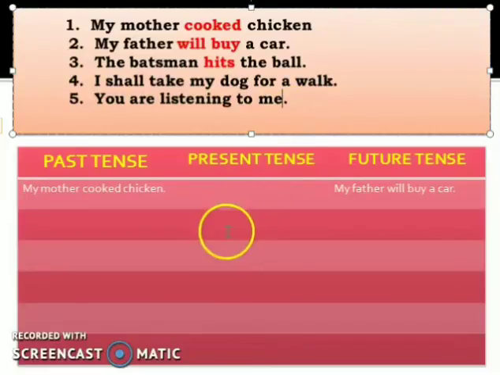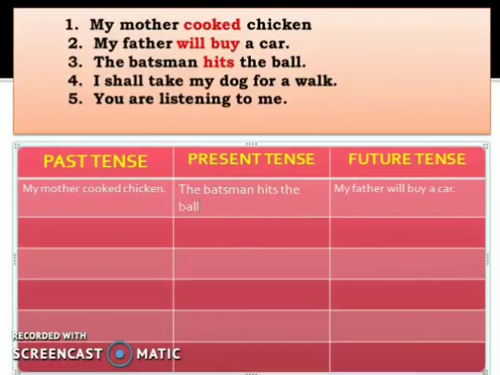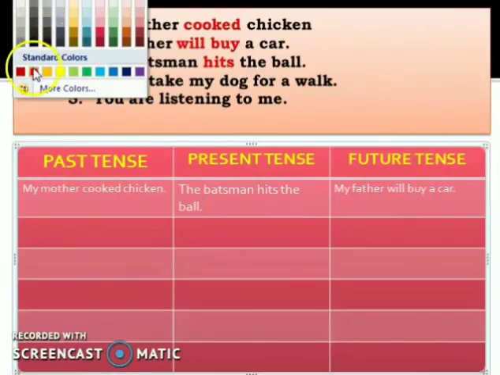So, the verb tells you that this is, yes, you are right, present tense. So, I will write in the box of the present tense. The batsman hits the ball.